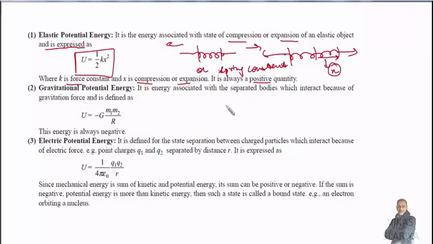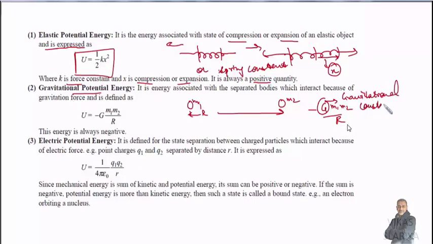Okay. Gravitational potential energy is the energy associated with separated bodies which interact because of gravitational force, and is defined as minus G m1 m2 by r. Basically these forces exist in the universe, one mass and another heavenly body, with the distance between these two bodies being capital R, so it is always a negative quantity. Here G is the gravitational constant. This gravitational potential energy is always negative. Its value is 6.67 into 10 raised to the power minus 11 newton meter square per kg square.